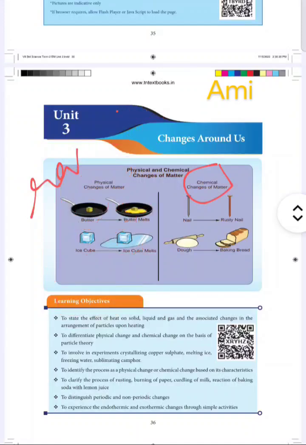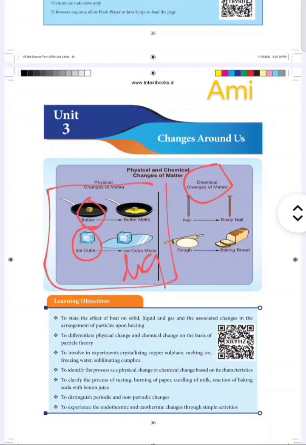For example, if you melt butter, the state of the butter is changed. That is, the solid cube of butter is melted to a liquid form, whereas a solid ice cube is melted to a liquid form. Similarly, these changes are known as the physical changes of matter.